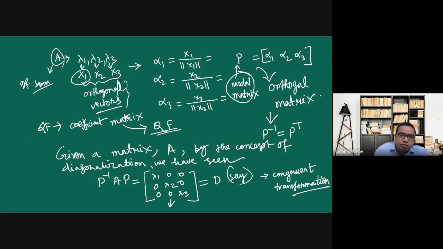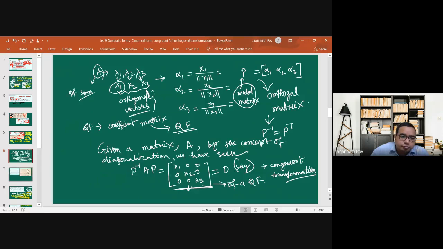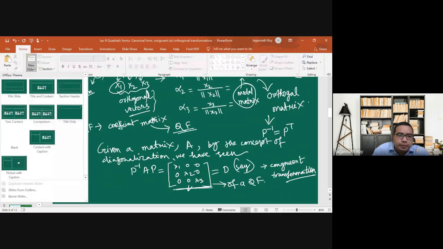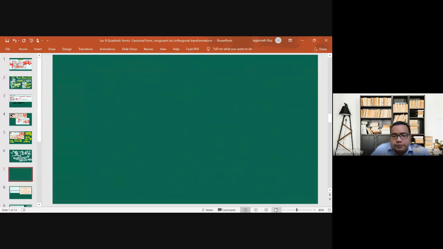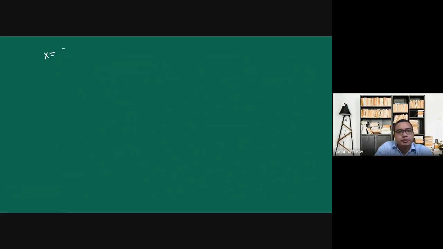So now, if this is a coefficient matrix of a quadratic form, then we will be able to write this for any non-zero vector x1, x2, and x3.